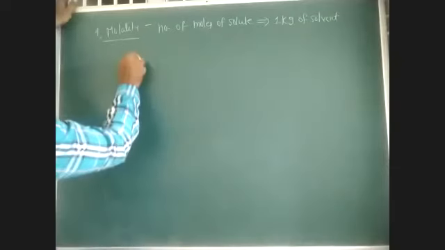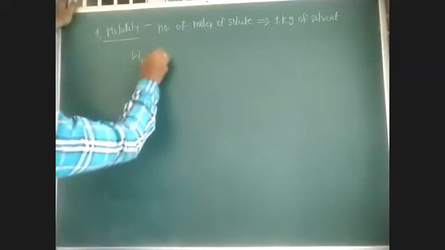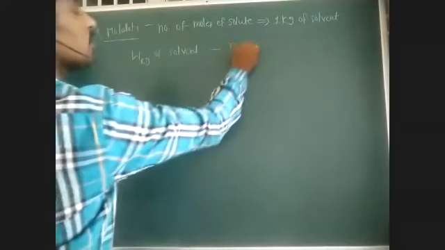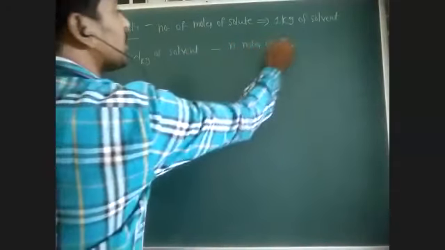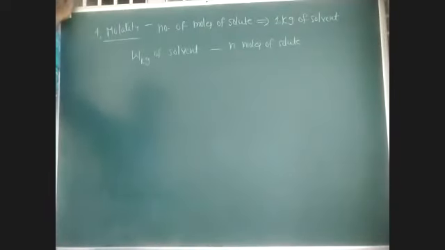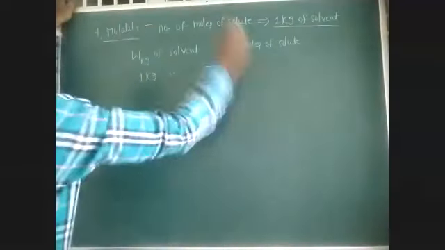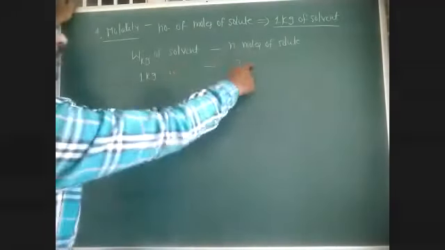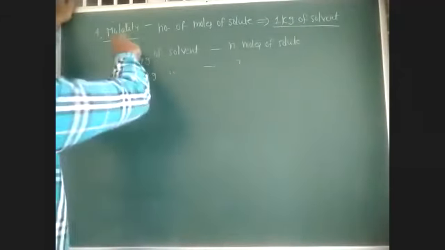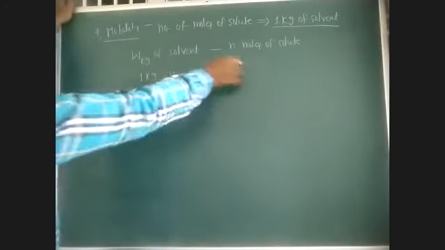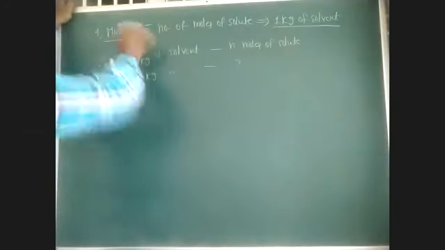For example, in W kg of solvent, n moles of solute is present. Then what about in 1 kg of solvent? What is the number of moles of solute present in 1 kg of solvent? That is called molality.